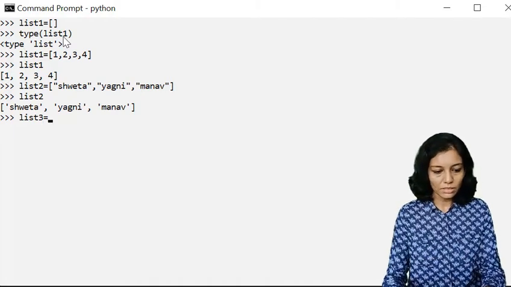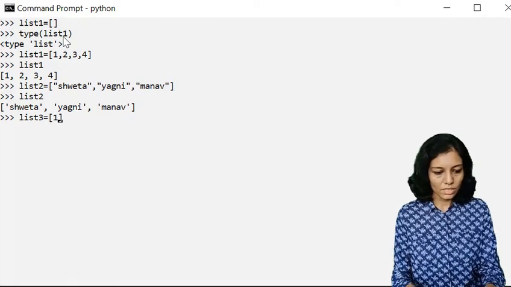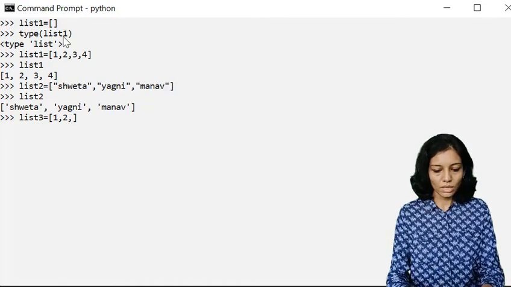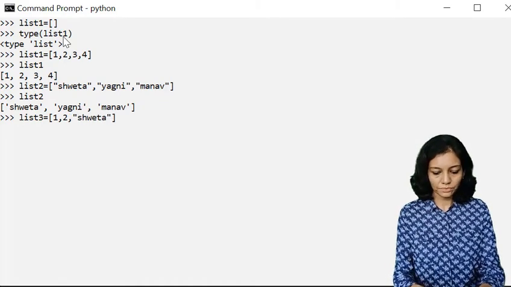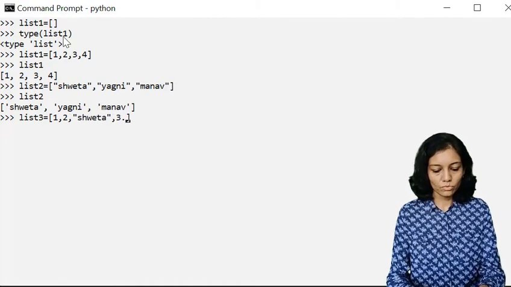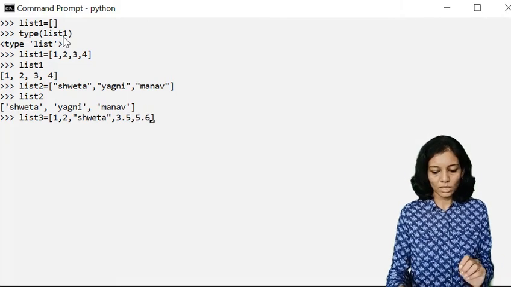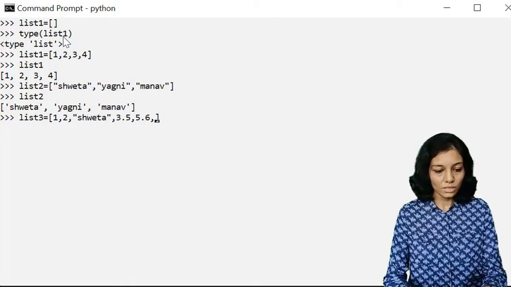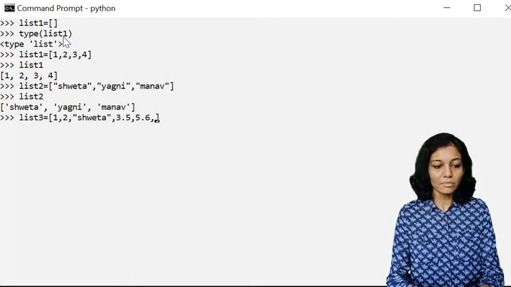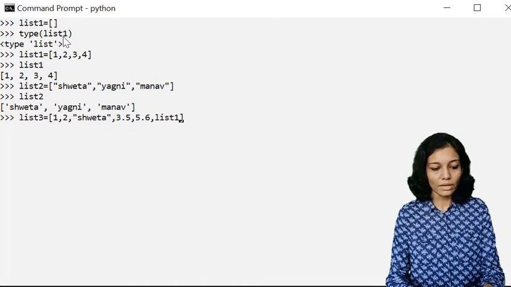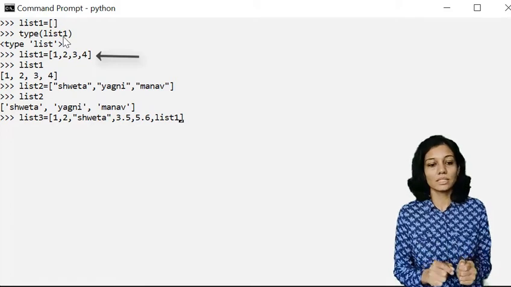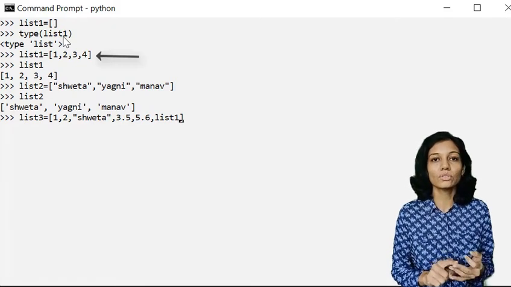So I'll have list3, where it consists of 1 integer, and 1 more string, 2 float values I can have, and it can have another list as well. So lastly I'll be inserting list1. And what is list1? It is a list which consists of numbers 1, 2, 3 and 4.